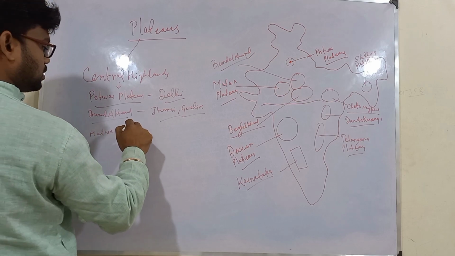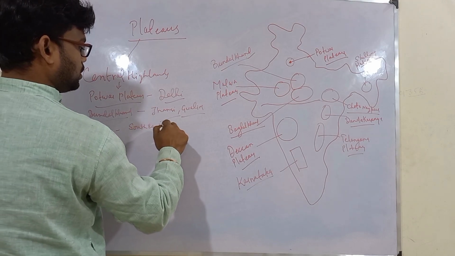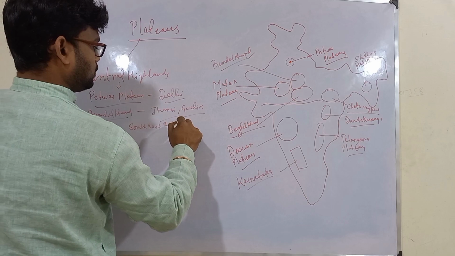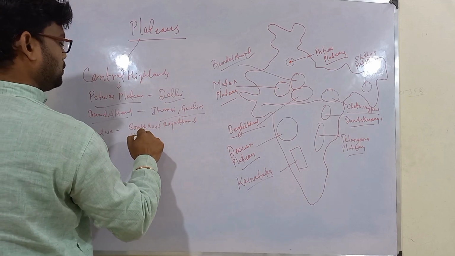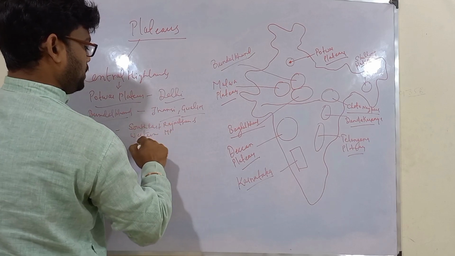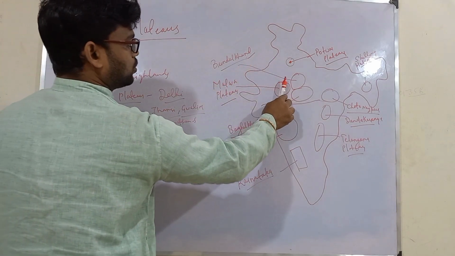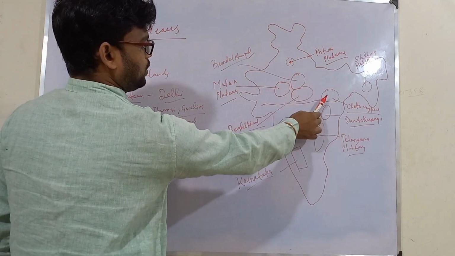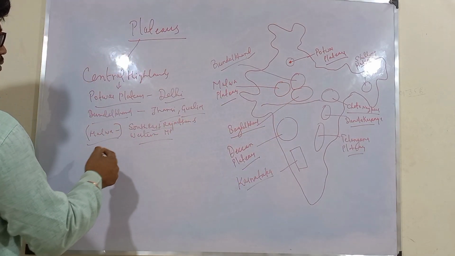Now Malwa is southeast Rajasthan and western MP. The portion covered by this southeast Rajasthan, this portion, and western MP, that has been categorized under Malwa Plateau.